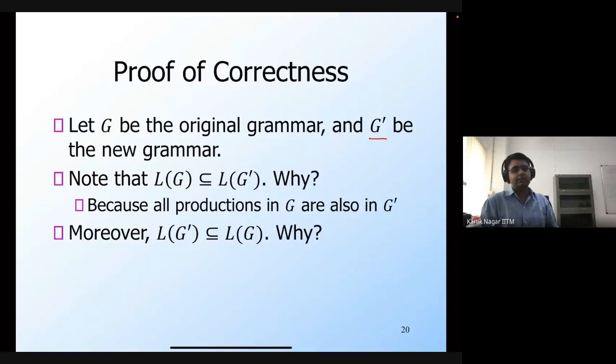See, if you have a derivation which uses the production rules of G prime, which means that it uses a production rule which is present in G prime but not present in G, then can we construct another derivation which only uses the production rules in G?